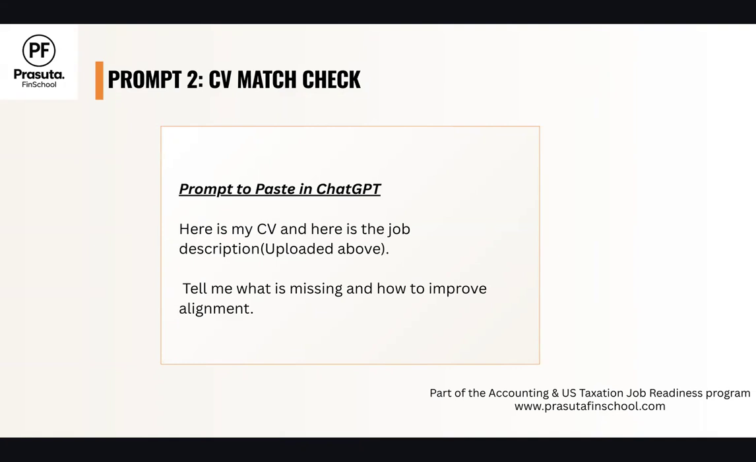This will help you to find out if there are any gaps, and if there is any strategic keyword that is missing, you can add it somewhere. It will even help you to find out if there is any irrelevant data that you have added in your CV. So ChatGPT will find it for you.